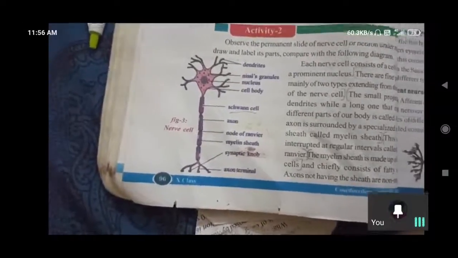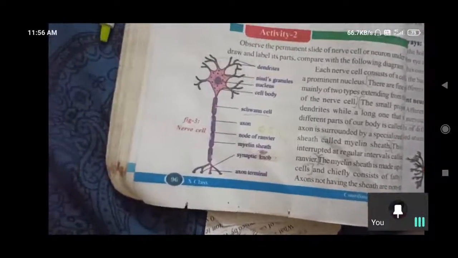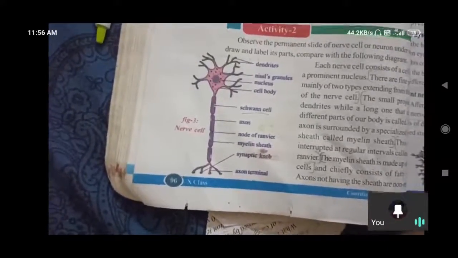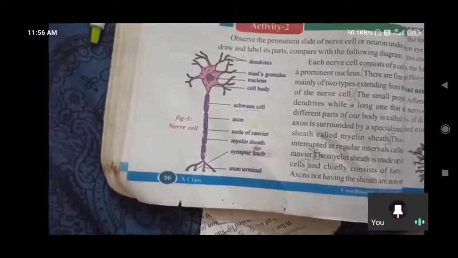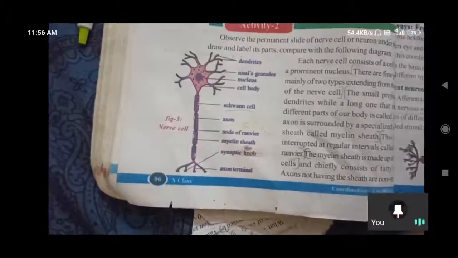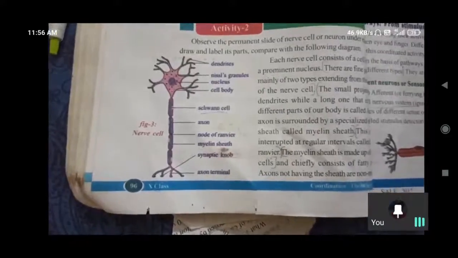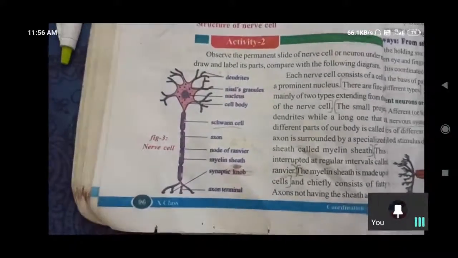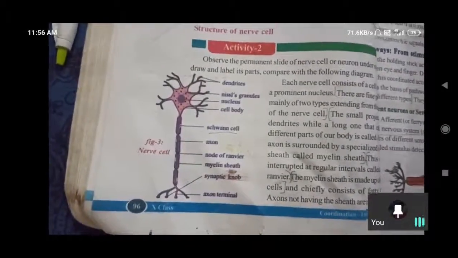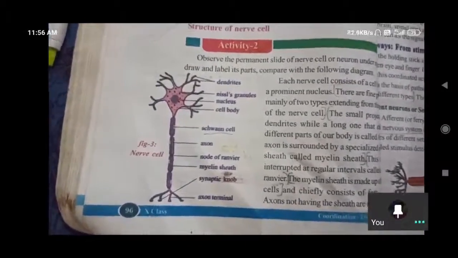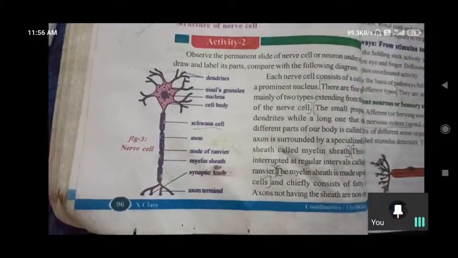Coming to the next part, Nissl's granules. I want to explain that now. What is the function of the Nissl granules? Which substances or materials are found in the neurons? These are rough endoplasmic reticulum. You studied rough endoplasmic reticulum in the ninth class lesson on cell structure and functions.